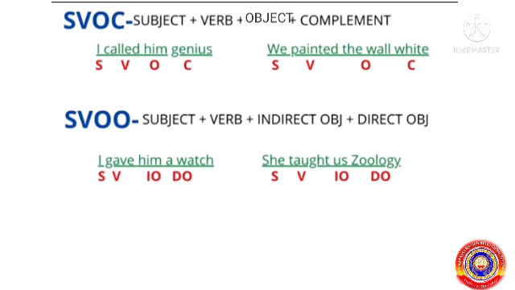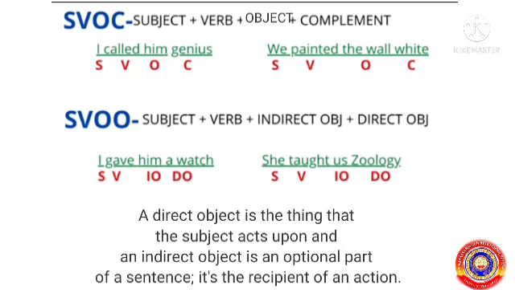Next pattern is SVOO pattern. Here the pattern is in the order subject, verb, indirect object and direct object. For example, I gave him a watch. Here I is the subject, gave is the verb, him is an indirect object and a watch is the direct object. A direct object is the thing that the subject acts upon and an indirect object is an optional part of a sentence. It is the recipient of an action.